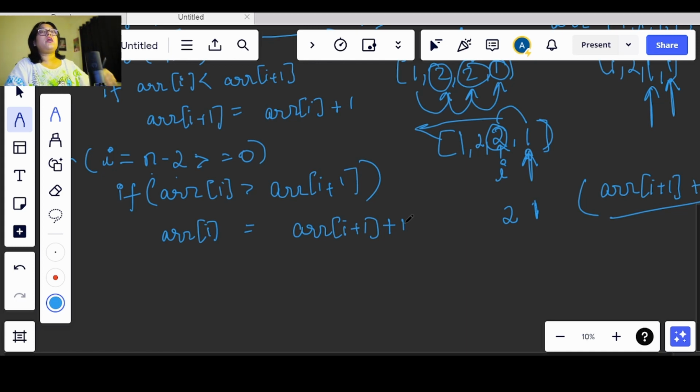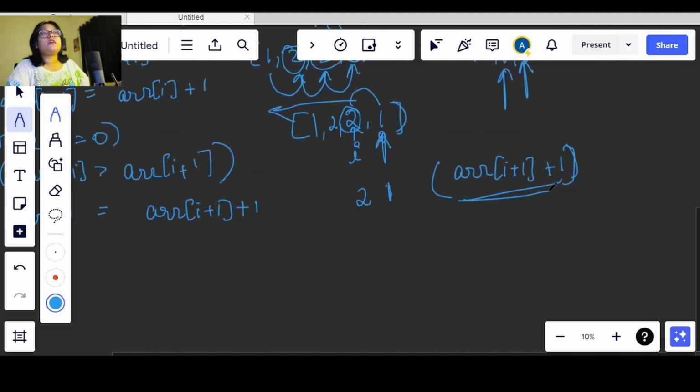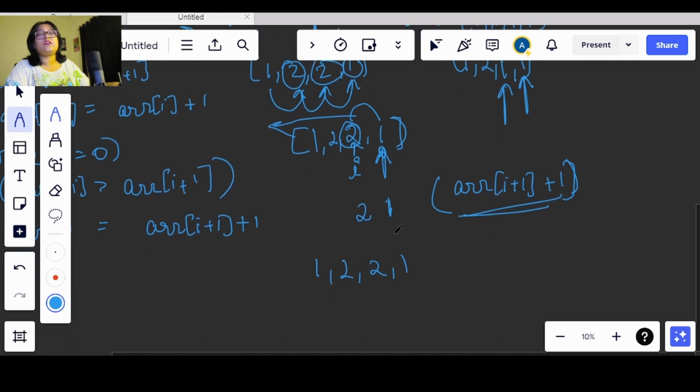So now we are thinking that here we are coming to the way in which we are about to get our answer, right? Now let's say we have here arr[i + 1] + 1. Okay, so what will happen? We will get 1 2 2 1 as the candies also. Till now the approach that we have followed is valid for almost all the examples that